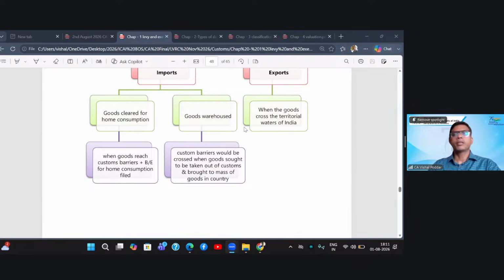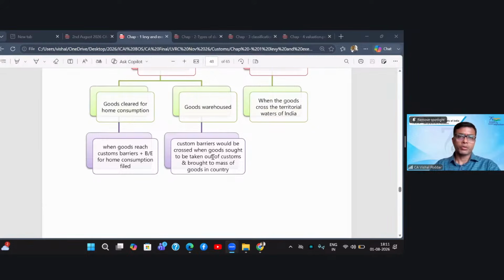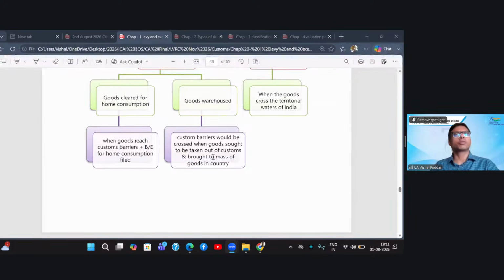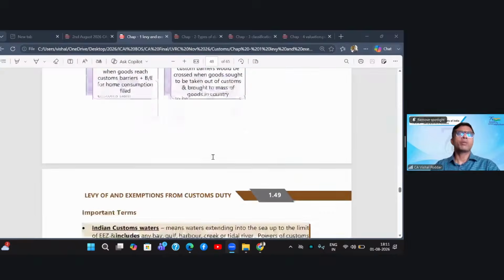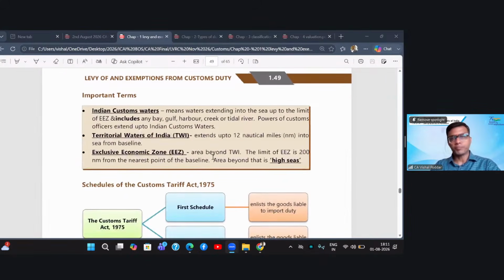And again, the final taxable event will arise when the goods are cleared from the warehouse, that is, cleared from the customs. So ultimately, you can say the final taxable event in case of imports is clearing the goods from customs and not merely bringing them into India.